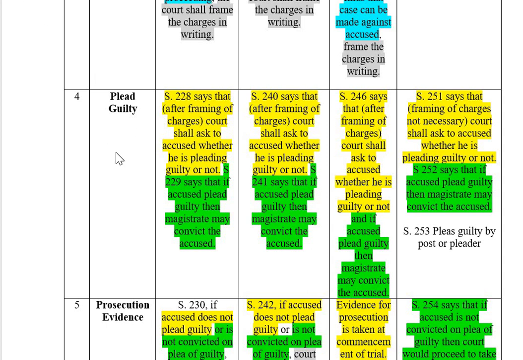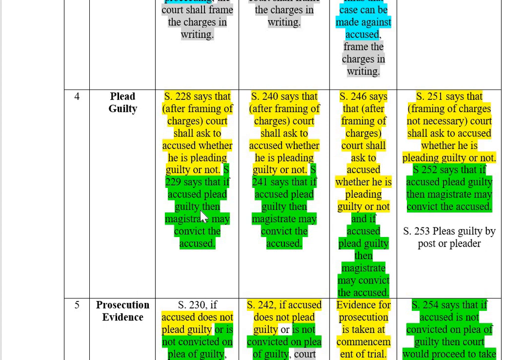Do not go by the words and terminologies, just understand that if he is pleading guilty and the court is satisfied that it is bona fide and voluntary, then only the court will convict him, otherwise the court will not convict the accused. So 228 says after framing of charges, the court shall ask the accused whether he is pleading guilty or not.